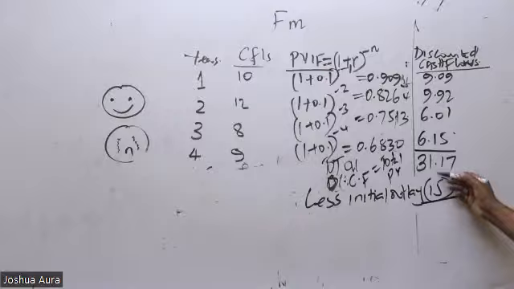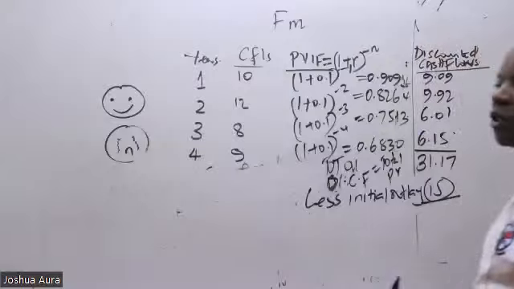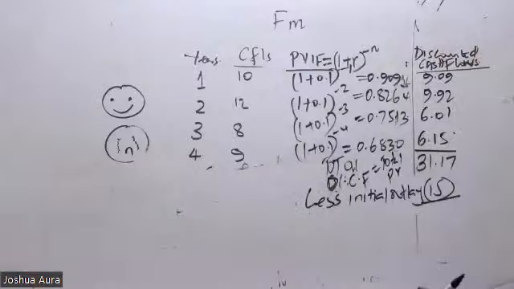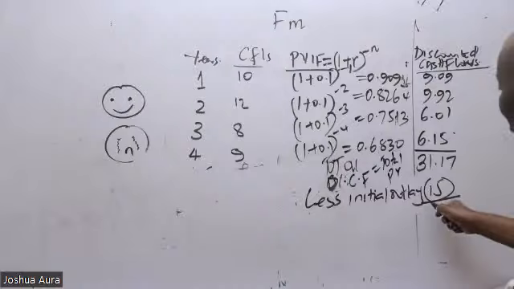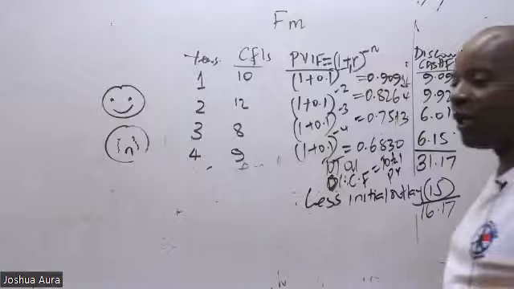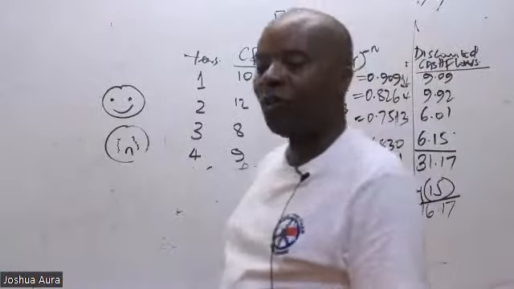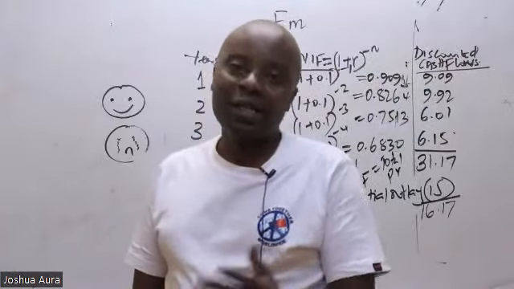So then when you subtract, you'll be able to get a surplus or a deficit. So 31.17 minus 15 gives me what figure? According to the student, it is 16.17. Thank you, everyone. Really, you guys are nice.